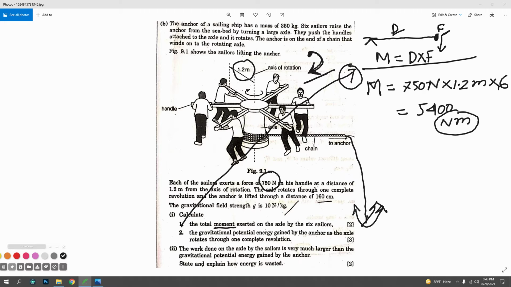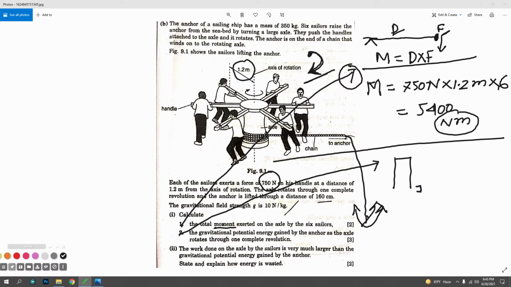The question: the gravitational potential energy gained by the anchor as the axle is rotated through a complete revolution. I am now discussing the second question. Firstly, I want to give the basics. This is a 6th floor building.